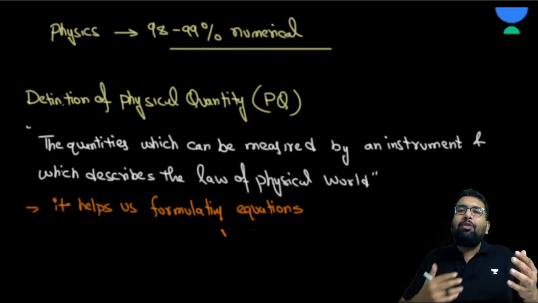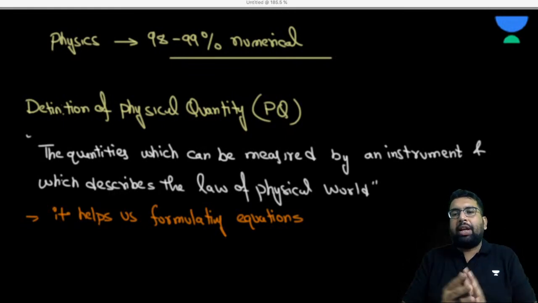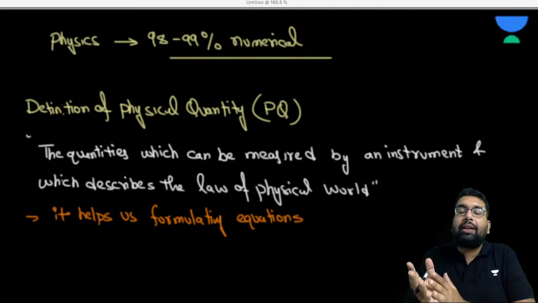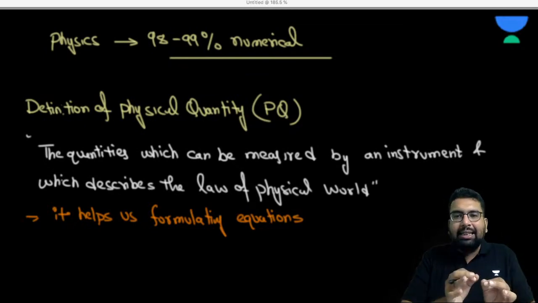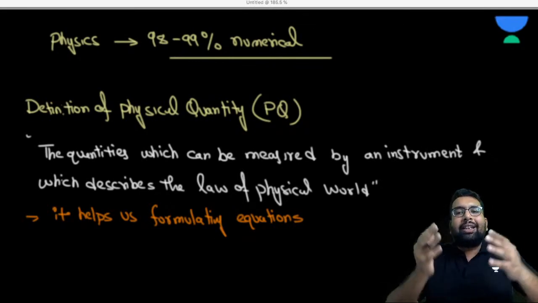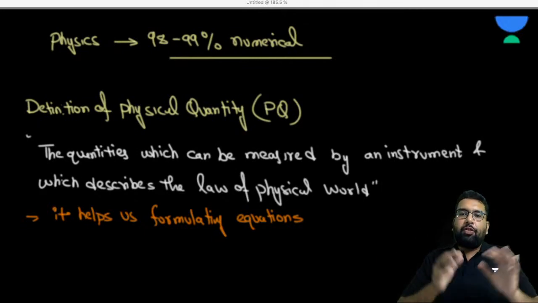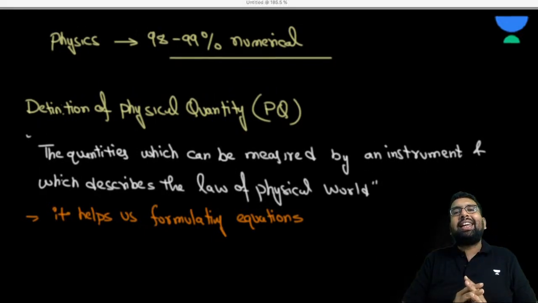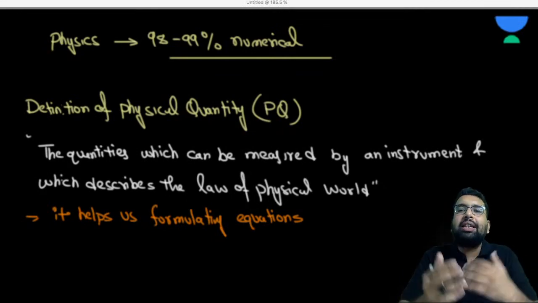But as human beings, we always try to understand nature in a better way. Whatever is happening around us, we try to understand why it is happening this way, and for that we need the laws of nature. Scientists gave these laws, and they needed a language for themselves and for others to understand these laws of nature, and from there the word physical quantity came. It is the language in which physics is explained.